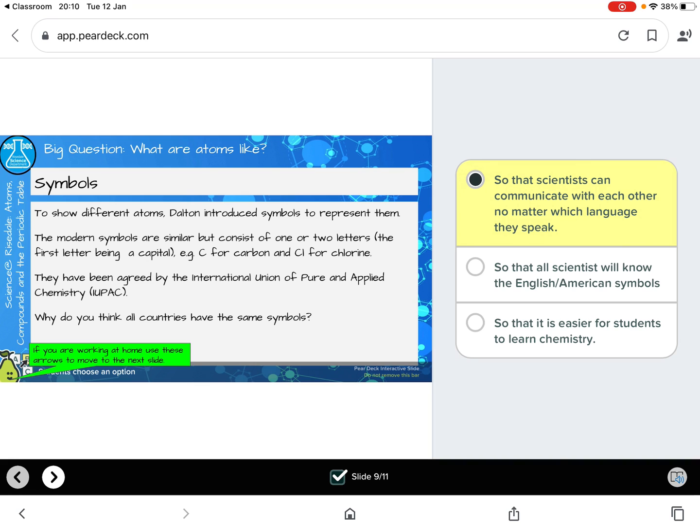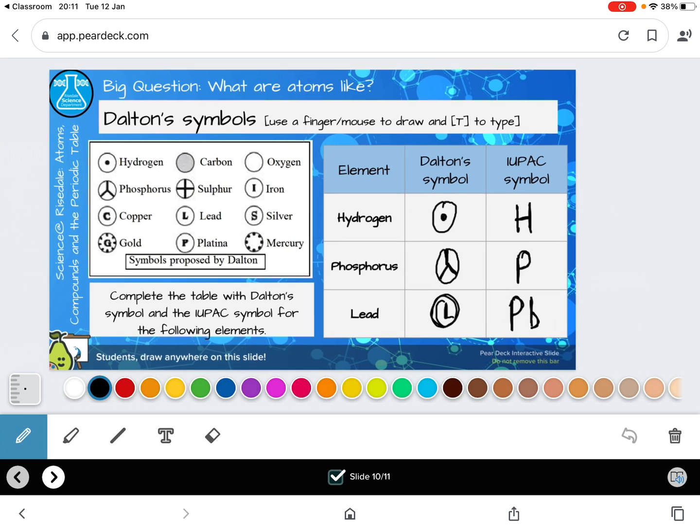So I asked you, why do you think all countries have the same symbol? And the reason is so that no matter what language you speak, we know what we're talking about in chemistry. So some people selected the other options as well, but the real reason is we all want to understand. We don't want to accidentally mix the wrong chemicals together and cause some sort of accident.